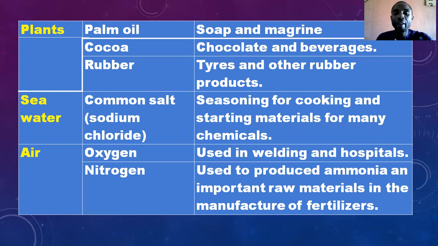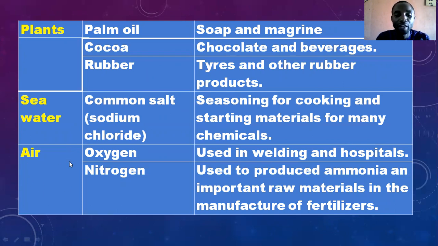Another natural raw material is seawater. It's given to us by nature, and we get common salt from it, sodium chloride. Through that, we have a seasoning for cooking and starting materials for the manufacture of many chemicals. Another natural raw material we have is air.